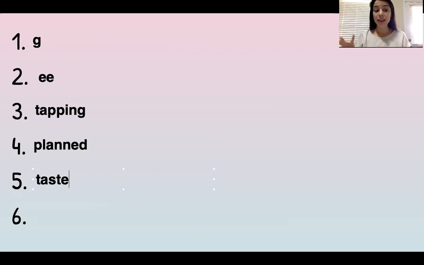So our base word is plan. There's only one N, so there's only one, so I want to double it, okay? Only one, double the fun. So let's double the N, add ED, planned. Next one, tasted, okay. So the base word is taste, so we can drop the E to add ED, okay? So you want one E.